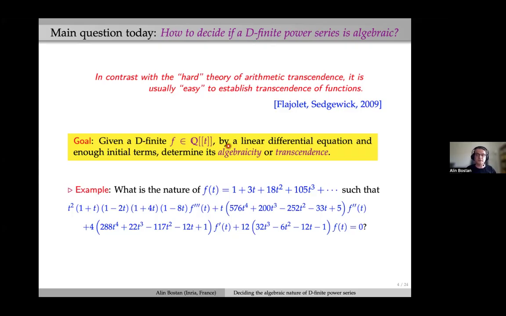So this is our input, and the output is a Boolean, either 1 if it's algebraic, or 0 if it is transcendental. Example, take this power series that starts like this, 1 plus 3t plus and so on, such that it is a solution, actually the unique power series solution, of this linear differential equation of order 3 with polynomial coefficients. So the question is, what is its nature?